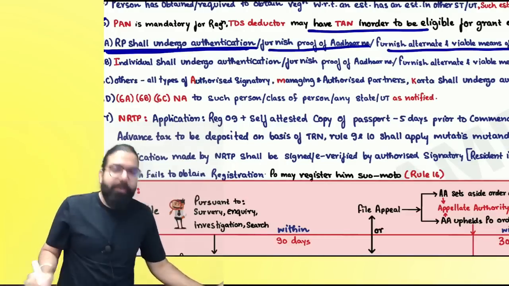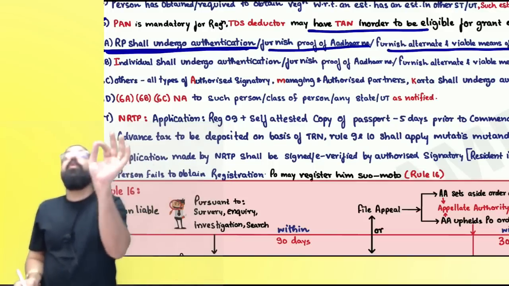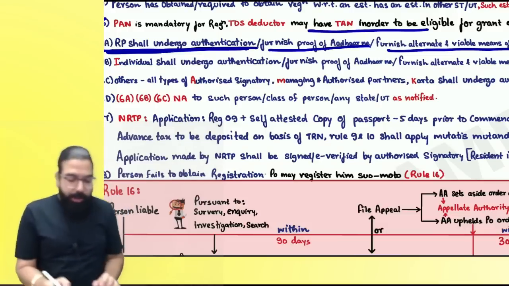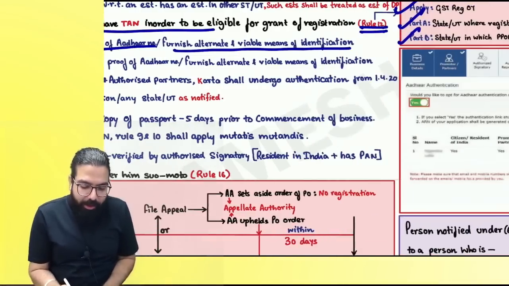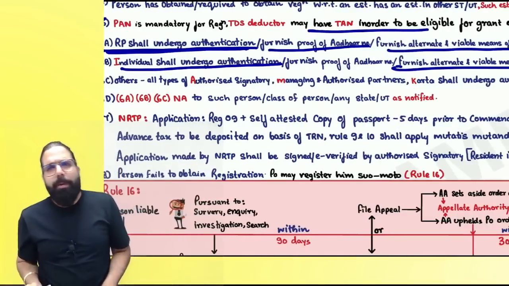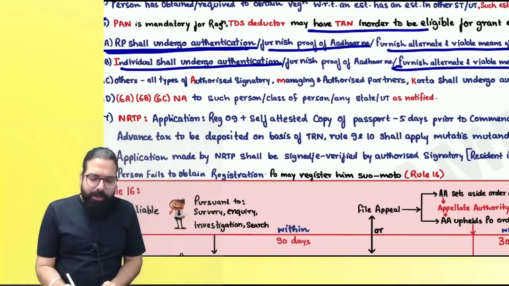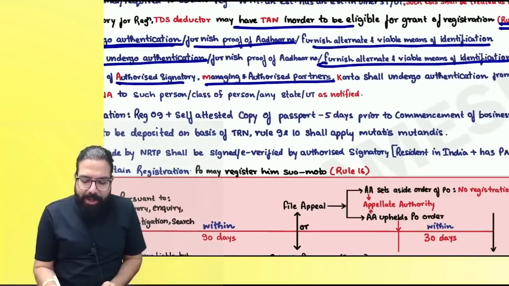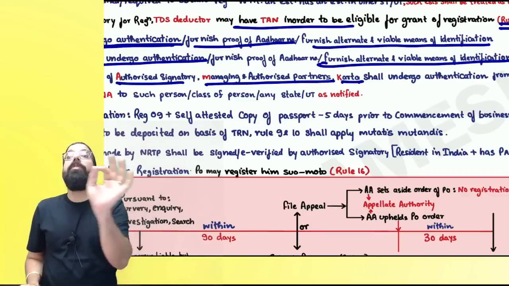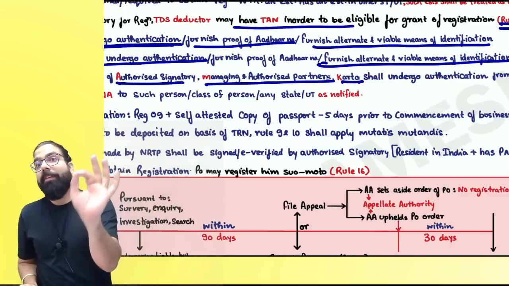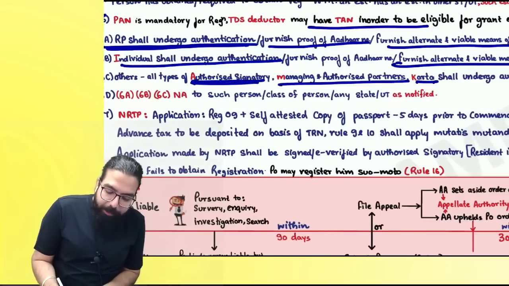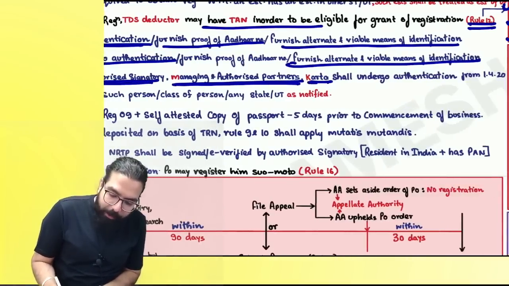Then we have section number 25(6B), which says if you are an individual, you have to undergo Aadhaar authentication, or furnish proof of Aadhaar, or an alternate and viable means will be provided to him. And 6C says if you are AMK, I for individual. AMK, I am the Karta. A is authorized signatory, M means managing or authorized partner, and K means Karta.